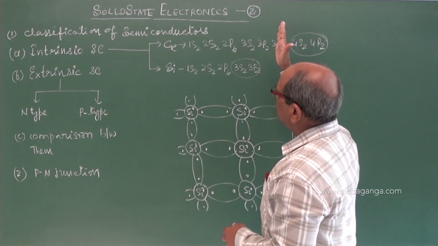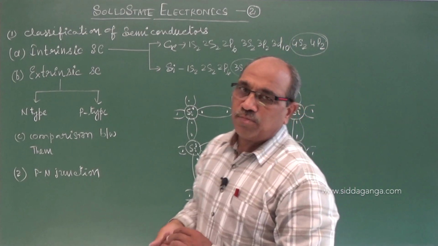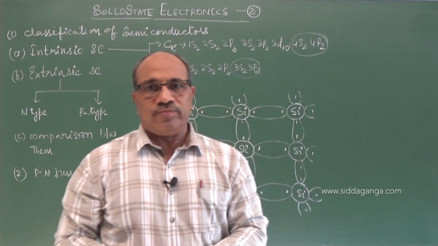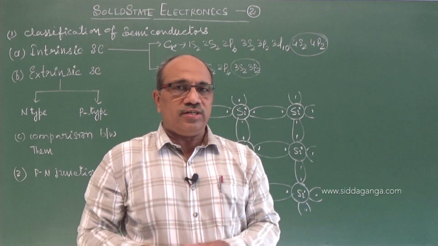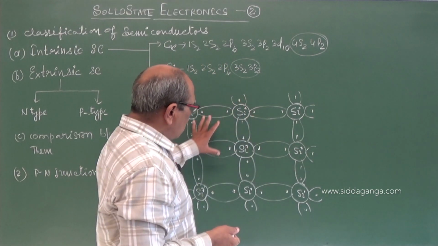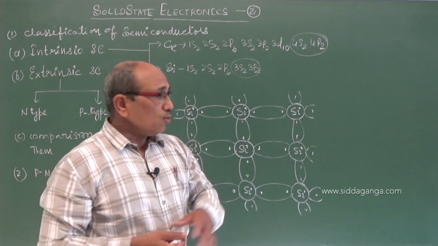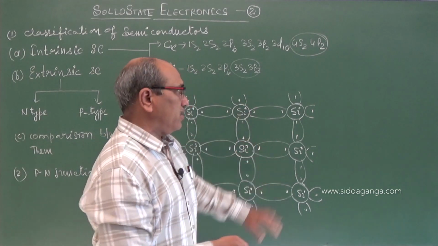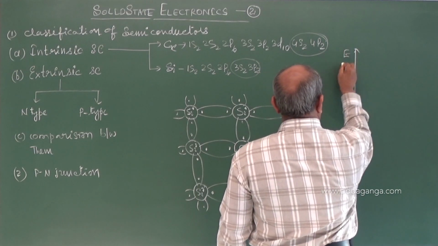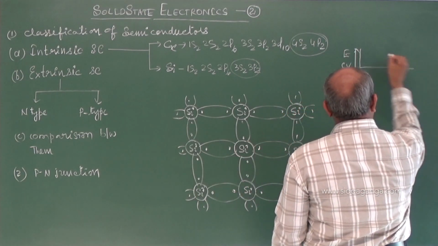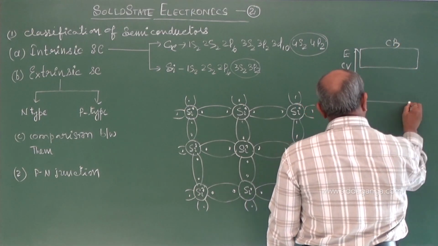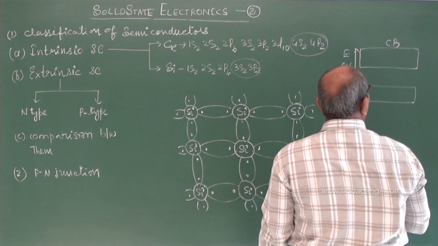That is the intrinsic semiconductor in the pure form. When it is taken to absolute zero, minus 273 degrees Celsius, all the chemical bonds are completed. No electrons are found free. If I take the band structure, in the conduction band there are no electrons at all, and in the valence band no holes.